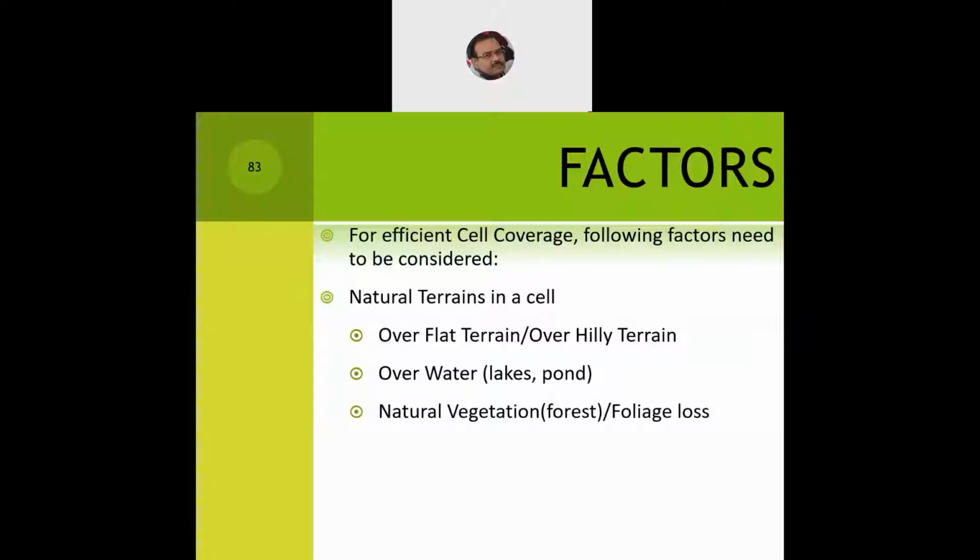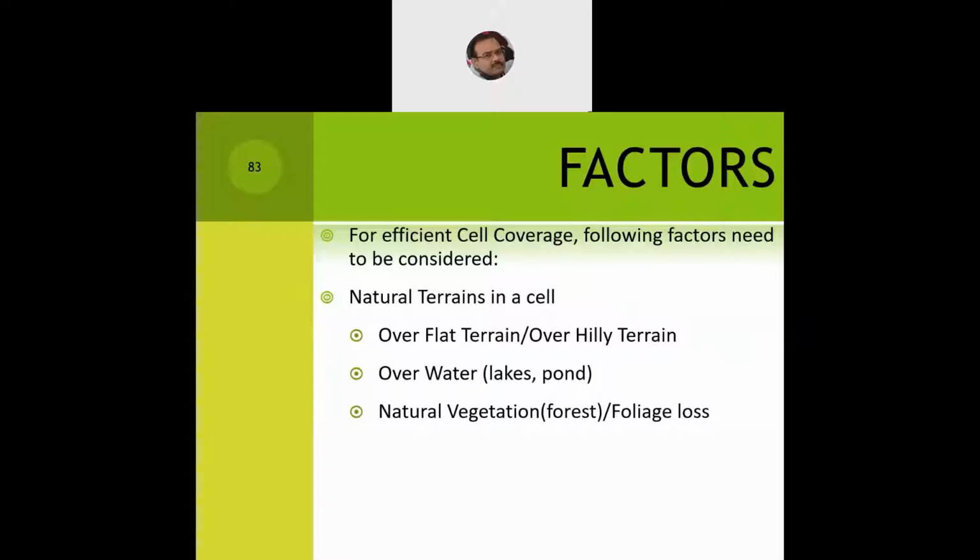Then, what is the natural vegetation? For example, the forest and the foliage. Foliage means there are certain trees which, if the signal falls on them, absorb the signal. And we want trees which are the best reflectors of the signal. If there is a region in a cell which is dense with a large number of trees, they will just absorb the signal whenever it falls on them from the cell site or cell tower. They are not going to reflect it back.